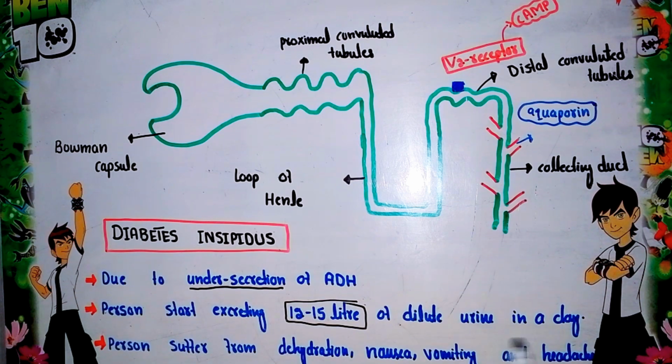In a day, 12 to 15 liters of urine are excreted by the person. The person also suffers from dehydration as the excessive water is removed from the body. Nausea, vomiting, and headaches are the conditions mainly related to diabetes insipidus.